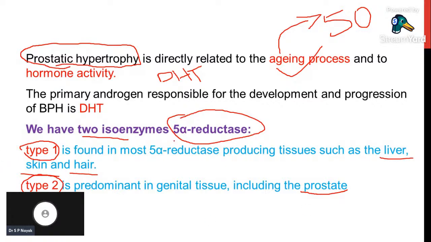This enzyme converts testosterone into dihydrotestosterone. Clear everybody? This dihydrotestosterone is 7 to 8 times more potent than testosterone.